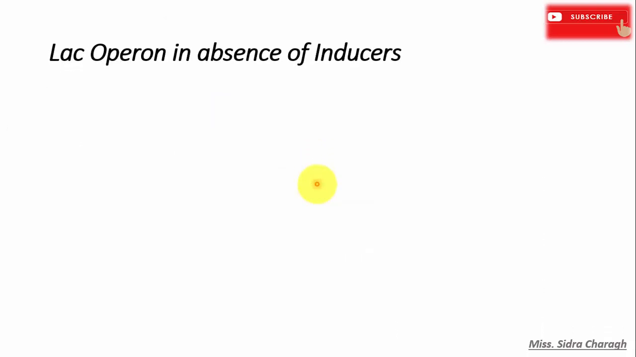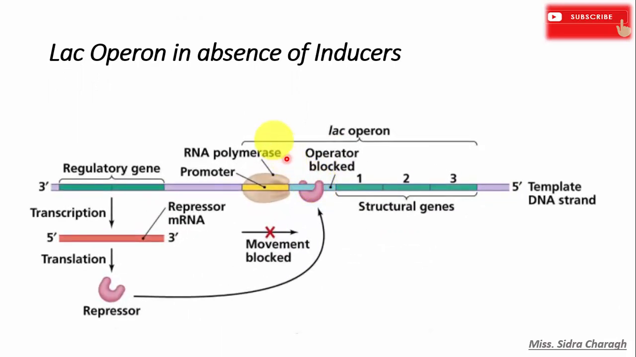So let's see how the lac operon works in the absence of inducer. In the absence of inducers such as allolactose or IPTG, the lac-I gene is transcribed, resulting in the repressor protein. This repressor protein binds to the operator site of the lac operon, so it prevents transcription of the lac-Z, lac-Y and lac-A genes. When the repressor occupies the operator region, RNA polymerase will not transcribe these three structural genes.